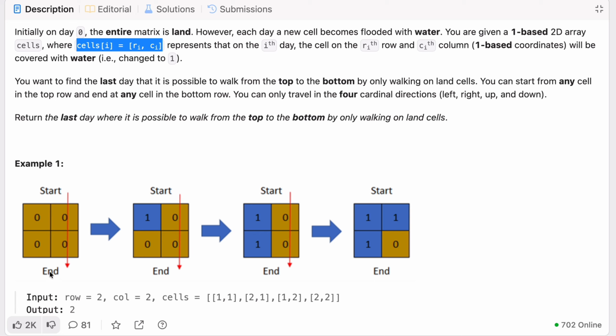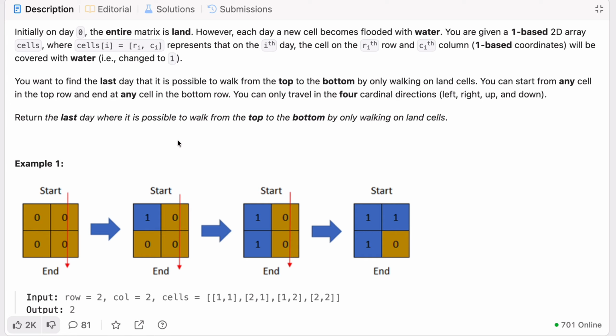It means from 0 to 1. If you see, very first is R0, C0, means 0 0, the origin, or the start of the coordinates. So it becomes 0 to 1. That is what it is saying, changed to 1.